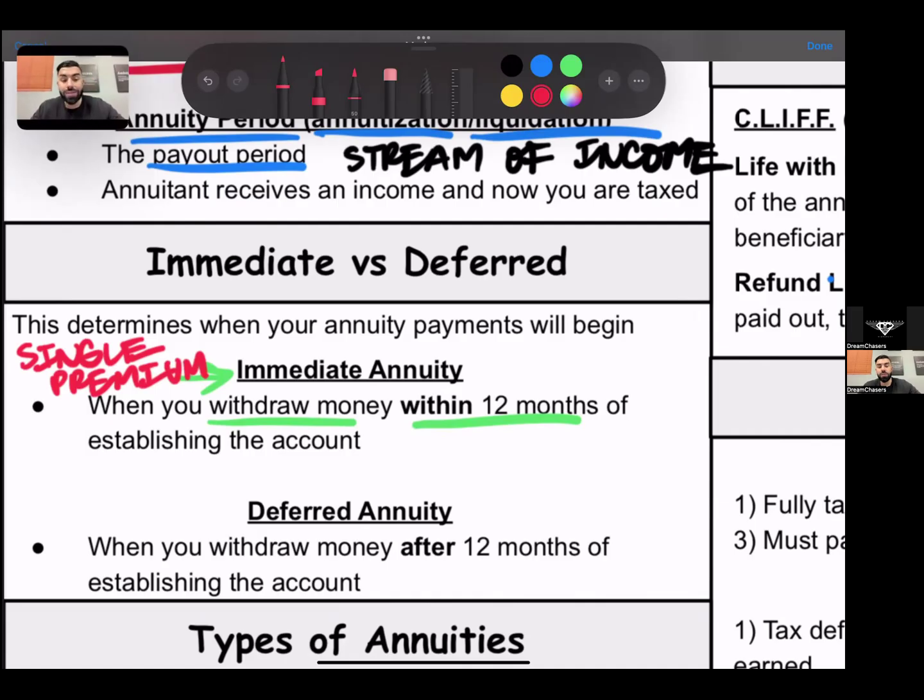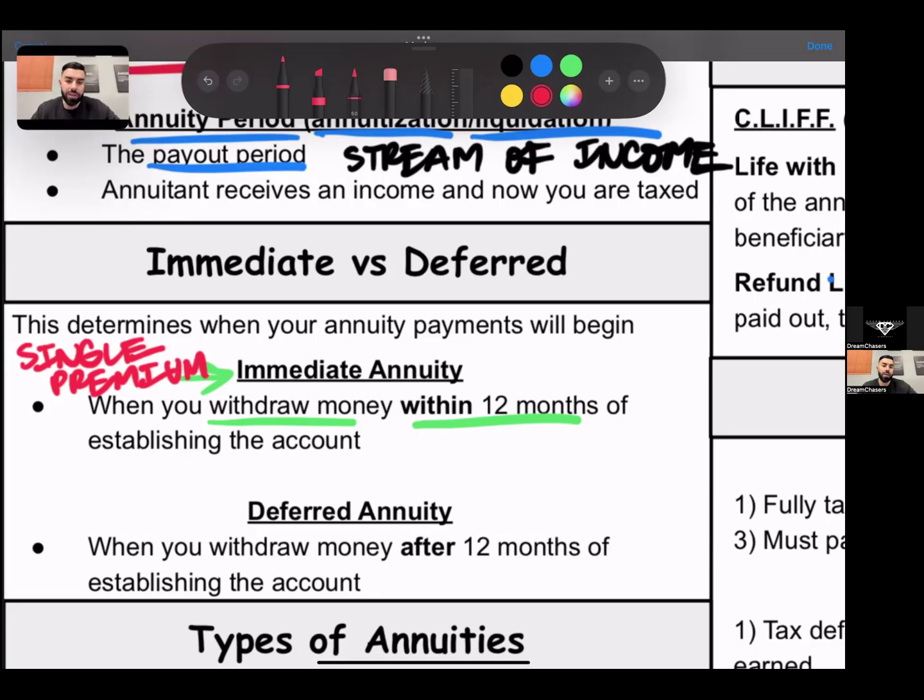Now, why is that? Is because if you purchase it with a single premium, it means that you've put in one big lump sum of money into the annuity. So if you're putting $100,000, then of course you can start receiving within a year because there's enough money in there to start paying you out. If it's a level premium, you can't. If it's a flexible premium, you can't. Because think, if you're doing a level premium and you're doing $100 a month in a year, there's only going to be $1,200 in that account. So what are you going to receive, right?